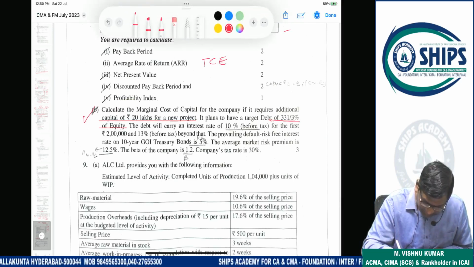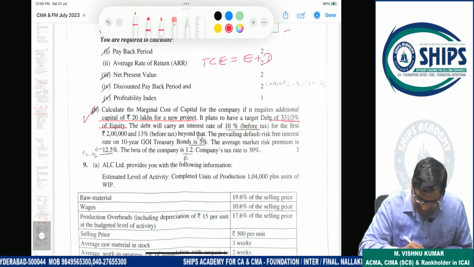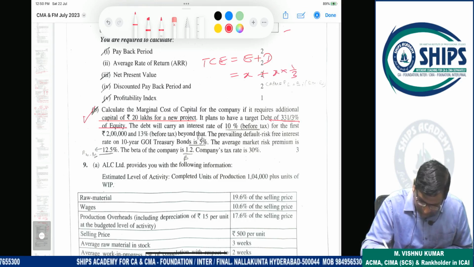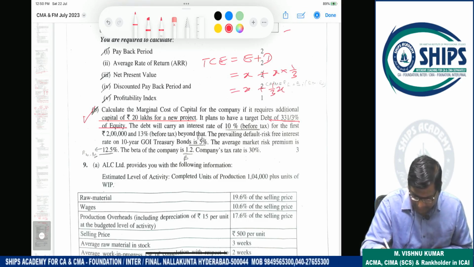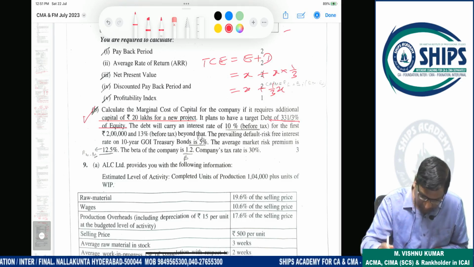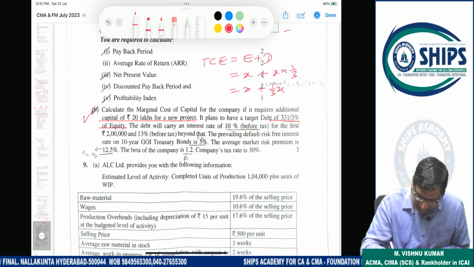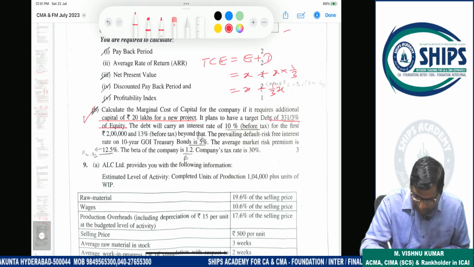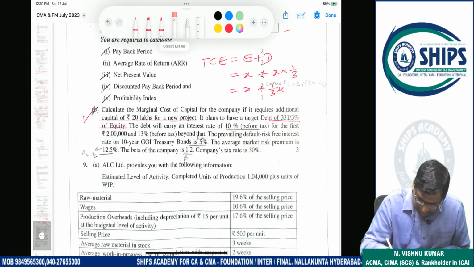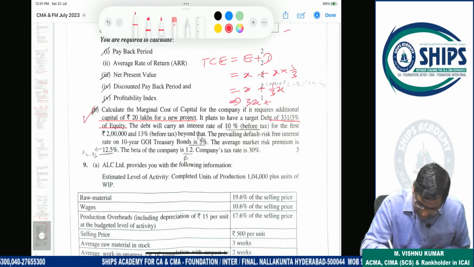The total capital employed is equity plus debt. So equity is X, debt is X into 1 by 3, so this is X plus 1/3X. Okay? Understand? Or in other words, if equity is 3X, debt will be X.